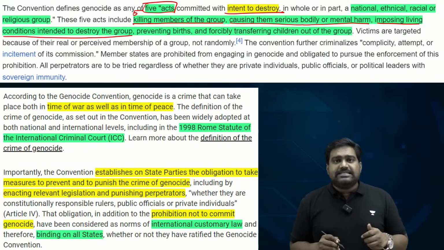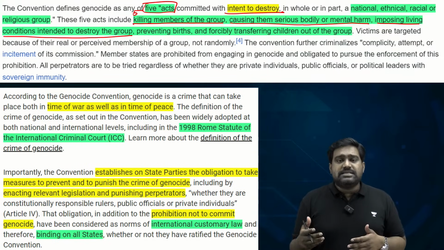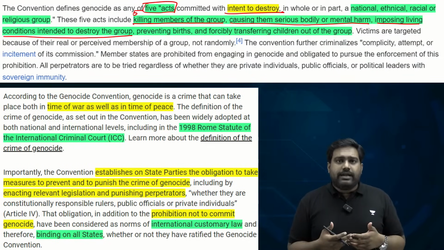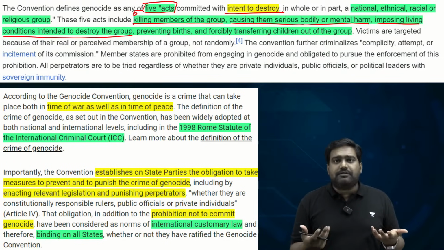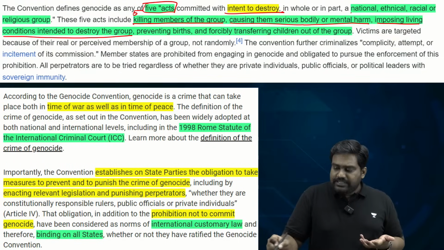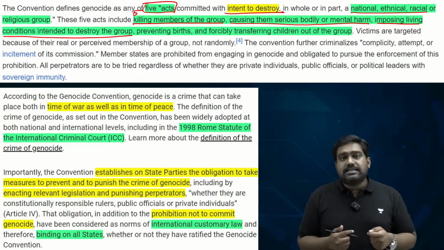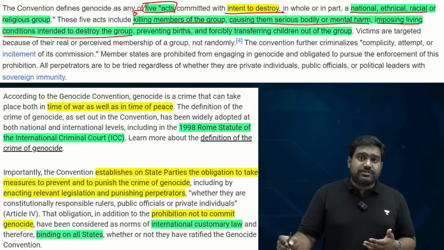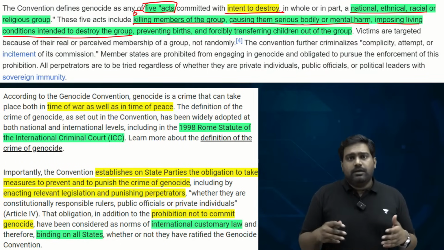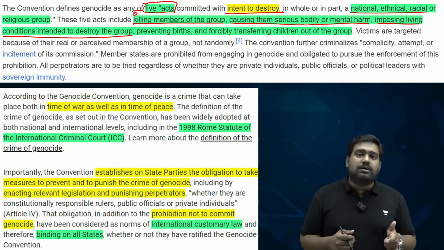causing bodily harm and mental harm through targeted violence against a particular group, imposing living conditions aimed at destroying the group. For example, cutting off essential supplies like food, water, medical supplies, electricity. Right? If you don't allow any basic facilities, the whole community can't survive. The entire community could be destroyed because of the curbing of the essential services. So this also constitutes an act of genocide. A deliberate attempt by usually a state to cut off any essential supply to a community.